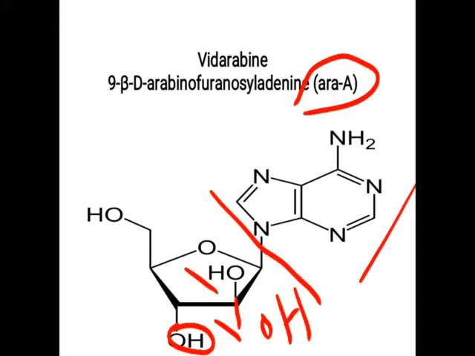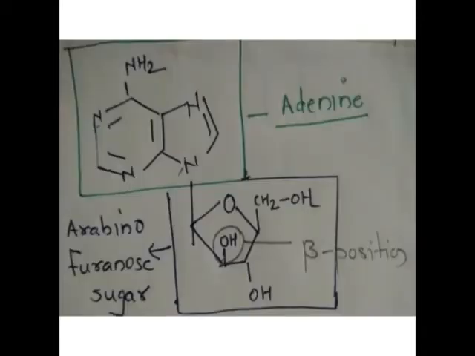So this sugar is called beta D arabinofuranose sugar. So vidarabine, as it consists of arabinofuranose sugar along with the adenosine, is called 9 beta D arabinofuranosyl adenine. In short, this drug is called ARA-A. Okay. So you can clearly observe this is the adenine part, this hydroxy group, as it is in the beta position, becomes arabinofuranose sugar.